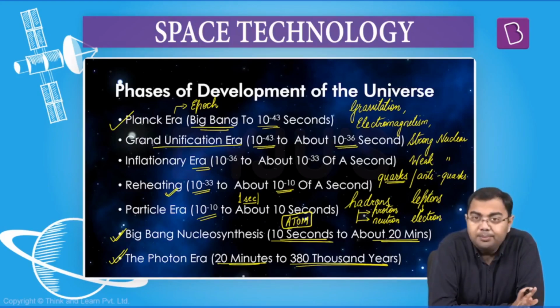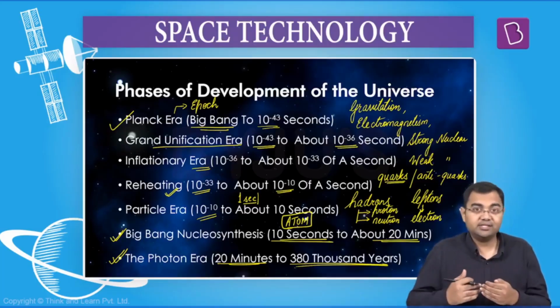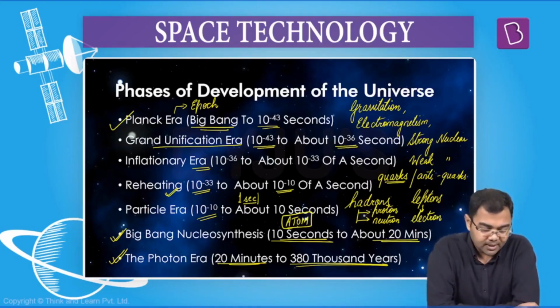So, just the basics of it. No need to go into the detail of what was happening, how it was happening, what is the meaning of all these different subatomic particles, how the destruction happened, what are quarks, not required here. Just know that this is the sequence of events, how things happened according to the Big Bang Theory.